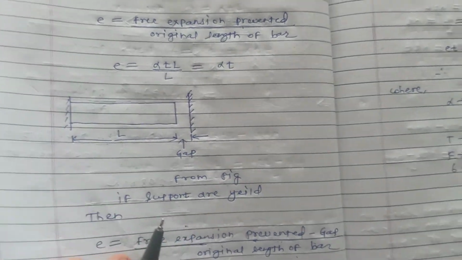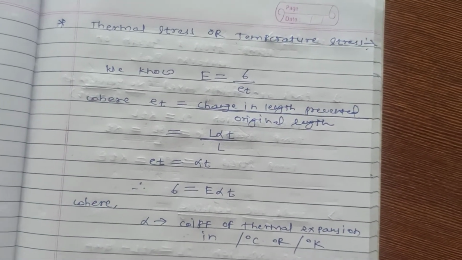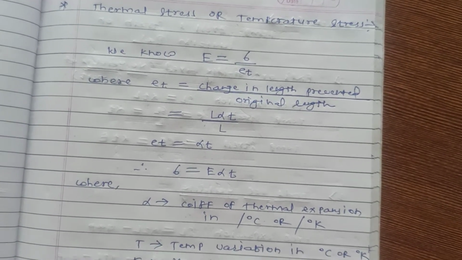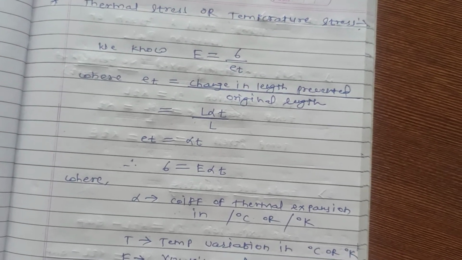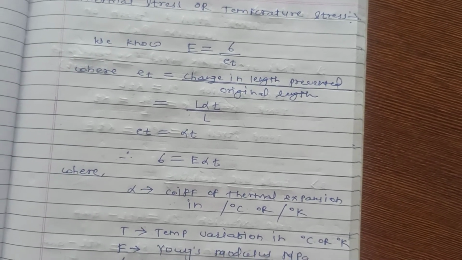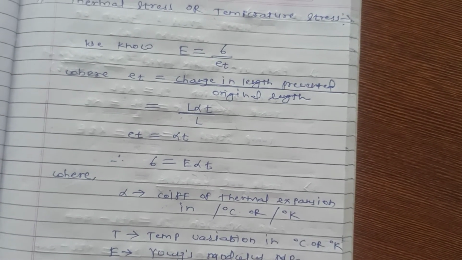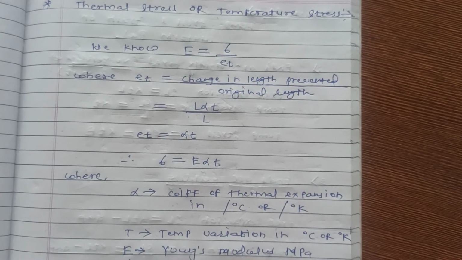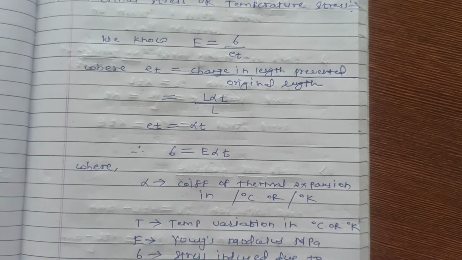Okay, so next, thermal stress, or temperature stress. When the expansion or contraction of the member due to the temperature variation is prevented, then the stress induced in the member is called temperature stress. Very simple. When the expansion or contraction of the member due to the temperature variation is prevented, then the stress developed is called temperature stress.